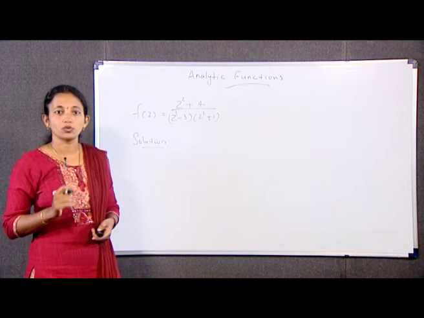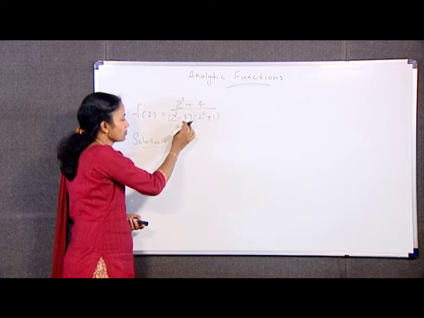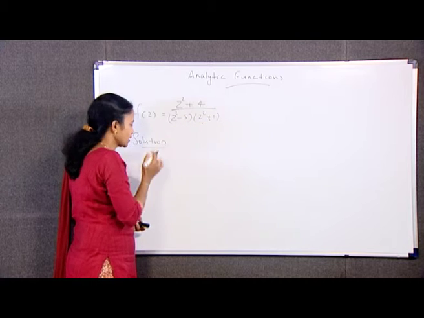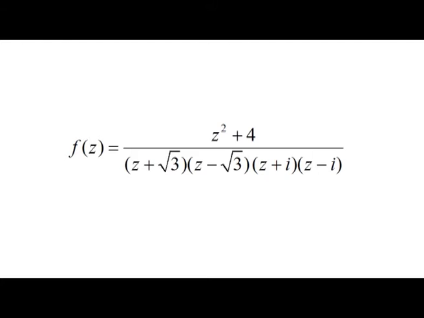The quotient f(z) can be written as (z square plus 4) divided by, using the formula a square minus b square is equal to (a plus b) into (a minus b), here I can write it as (z minus square root of 3) into (z plus square root of 3) into (z minus i) into (z plus i).